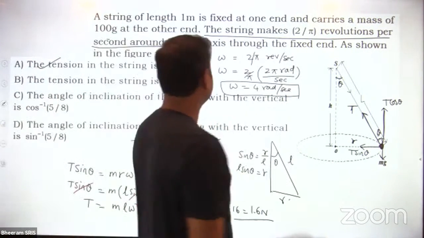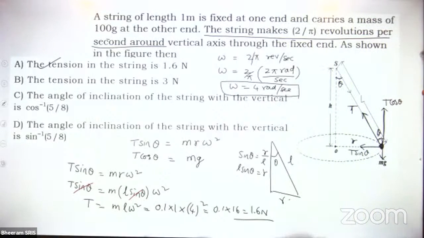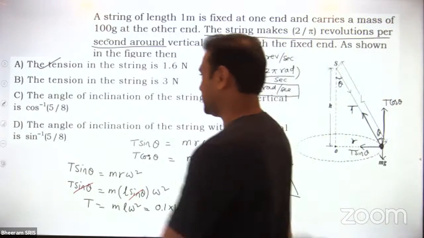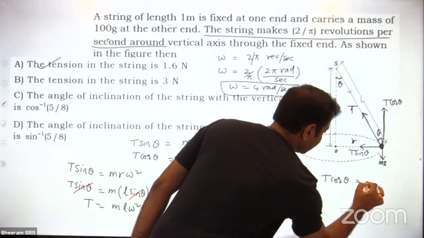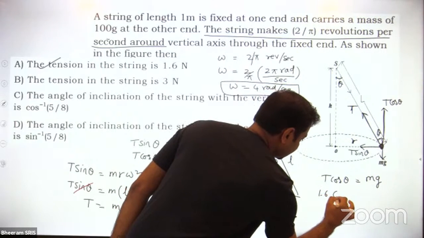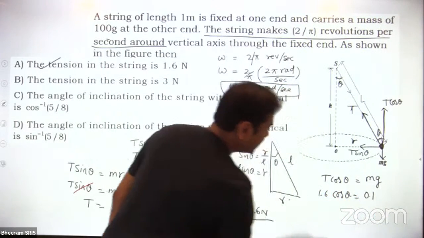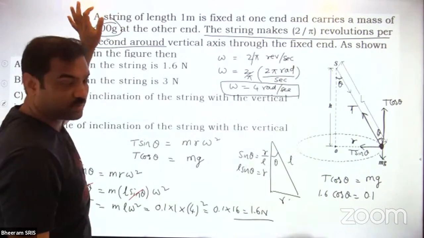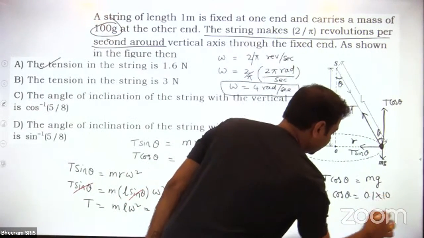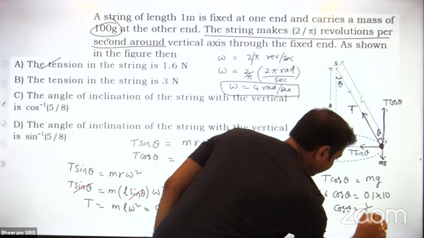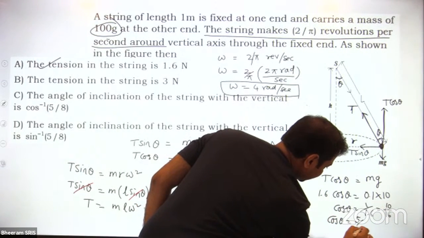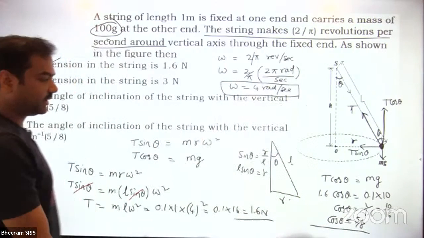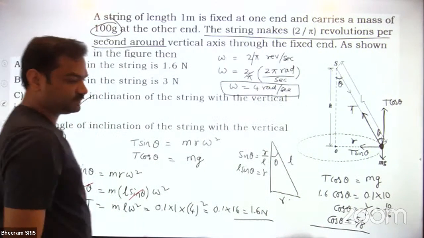Then the theta value you have to find out. Once you know the tension value, you can go for the theta value. How? By using T cos theta is equal to mg. They have given cos inverse, sin inverse also. So 1.6 cos theta is equal to the mass value 0.1 kg, 100 grams, into how much? 10. Then cos theta is equal to 1 by 1.6, which is nothing but 10 by 16, so cos theta is equal to 5 by 8. Easy one only. Then theta is equal to cos inverse 5 by 8.